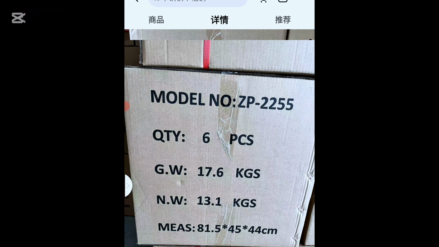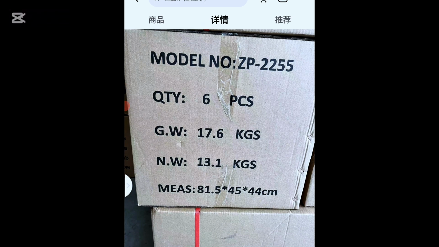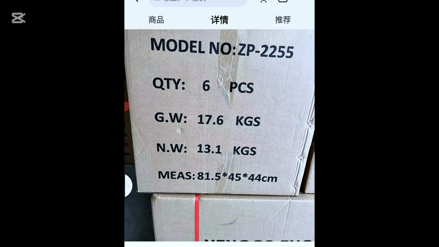So that's what they are trying to explain to you here, that the gross weight, that is the weight of the pot including all the packaging, is given what? 17.6 kgs. Then the net weight, just the weight of 6 pots, is given 13.1. Now can you see the difference? Can you see the difference in the weight? There is a big difference there, about 4 point something kgs. Hope you understand gross weight and net weight.